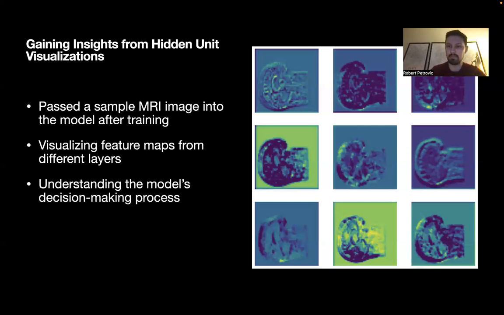For these samples I have on the right, this was just from one specific model, but I just wanted to show you how the visualizations can get a little bit abstract, and it's a very interesting way of demonstrating how the model learns to extract and combine features as it progresses through the layers. Obviously, there are a lot more hidden units I could have shown, but it would get very crowded on this slide, so I just picked a few to show.